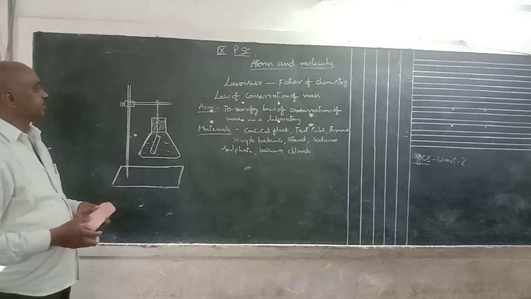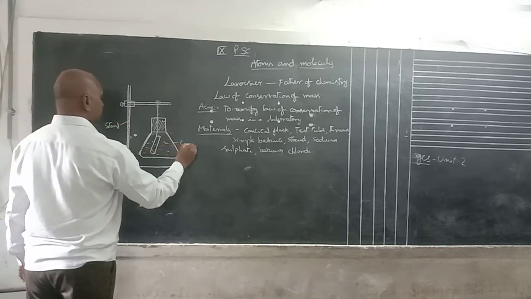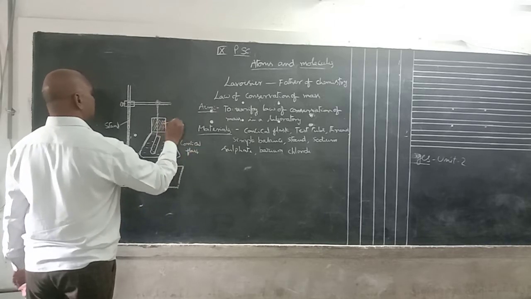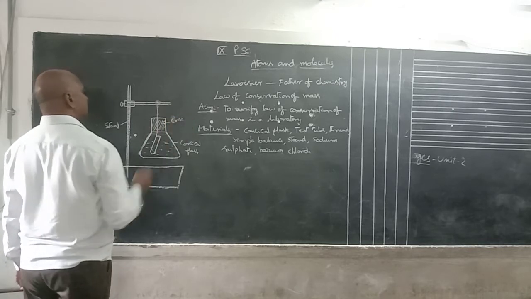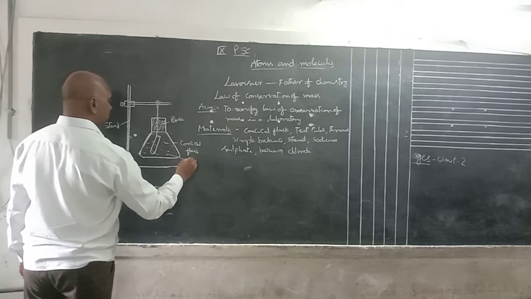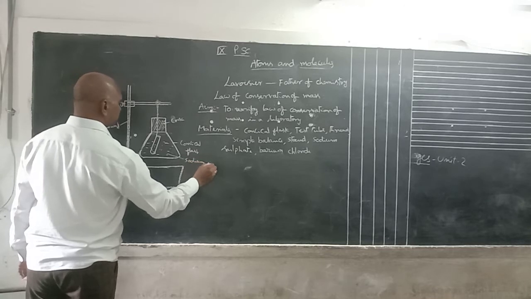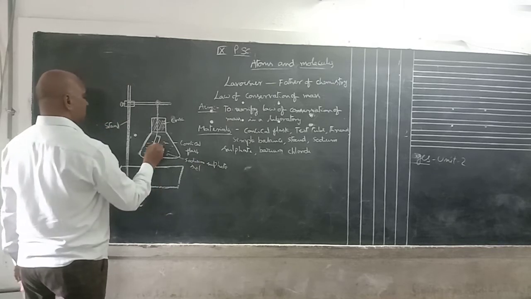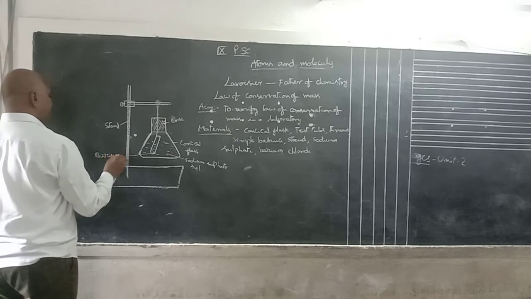See, this is a stand, conical flask, rubber cork. Next to this one is a sodium sulfate solution. The inside solution is barium chloride solution.